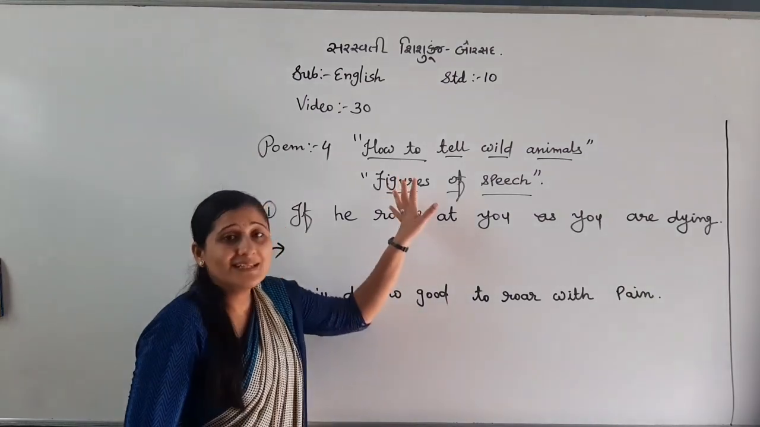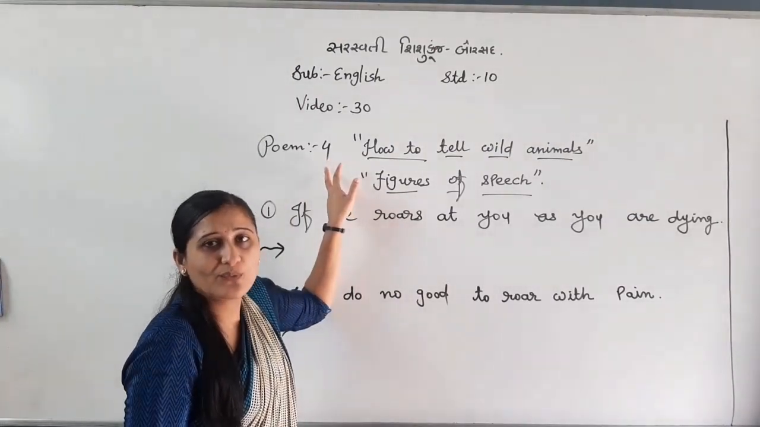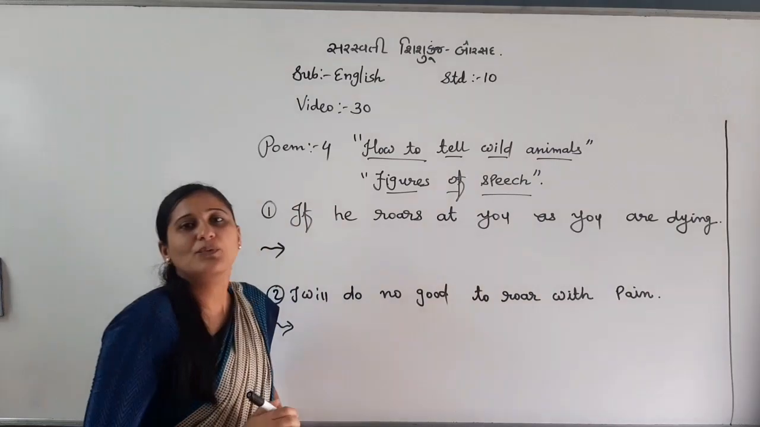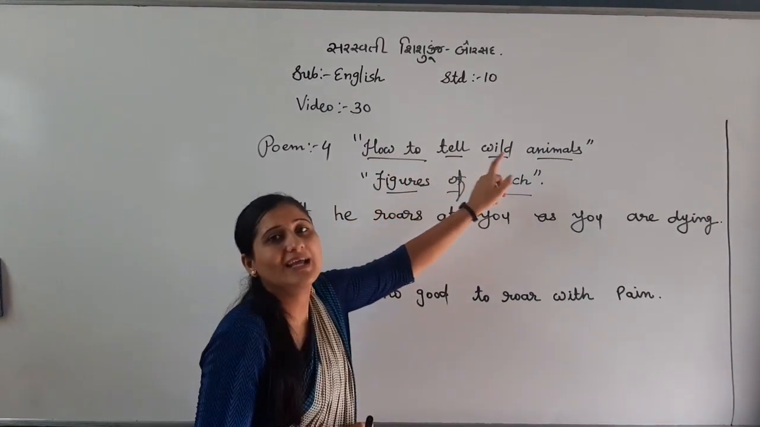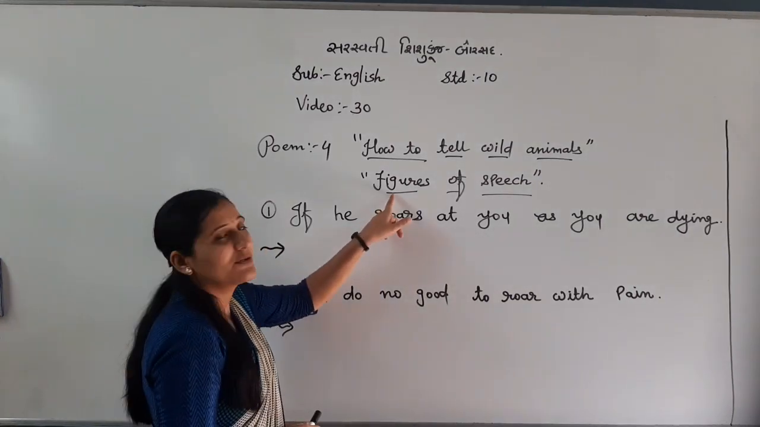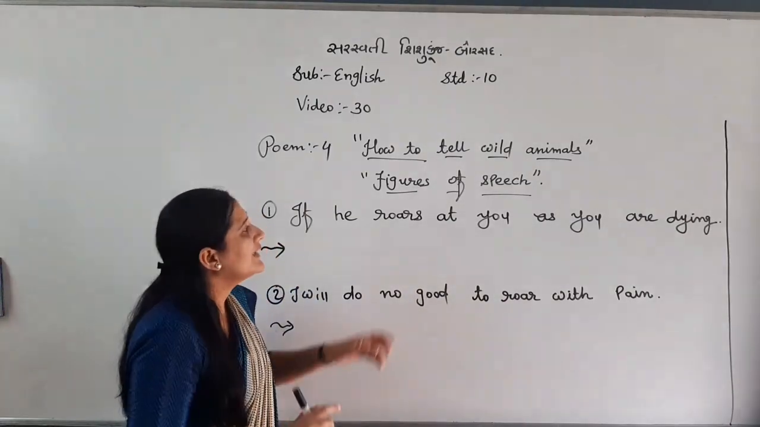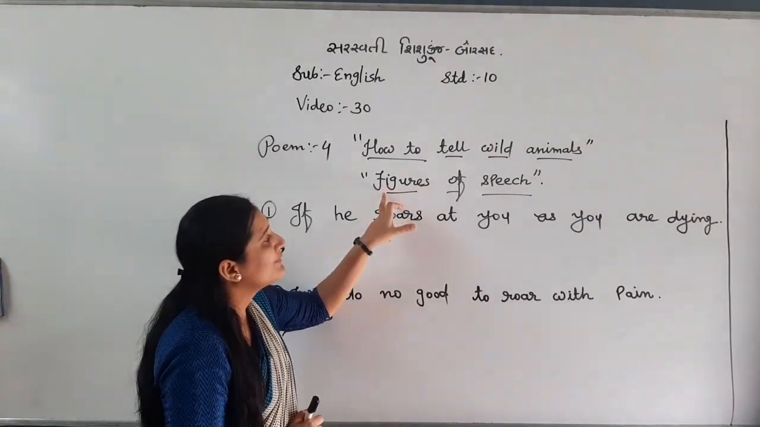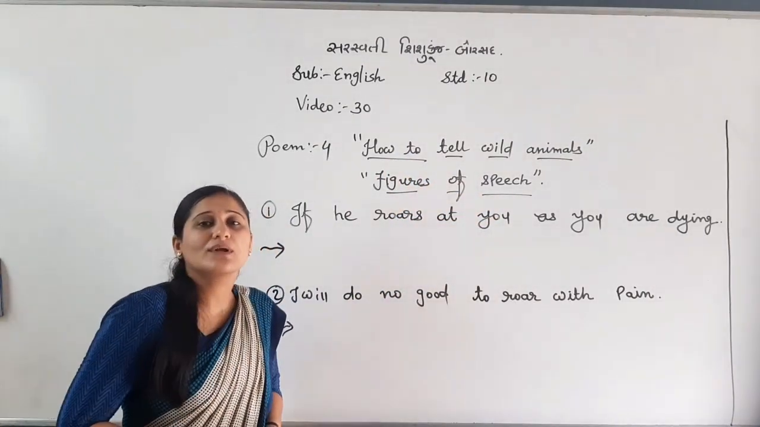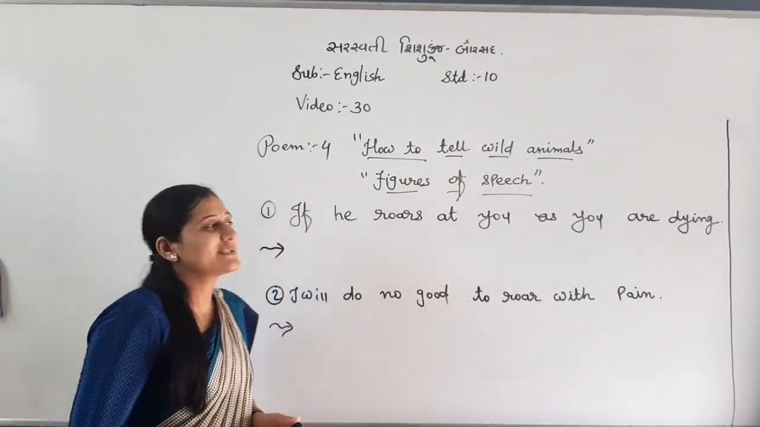In this video I am going to take poem number 4, called How to Tell Wild Animals. I have already explained the poem, but the figures of speech of this poem are remaining. So today I am going to explain the figures of speech of poem number 4, How to Tell Wild Animals. Let's take the first one.